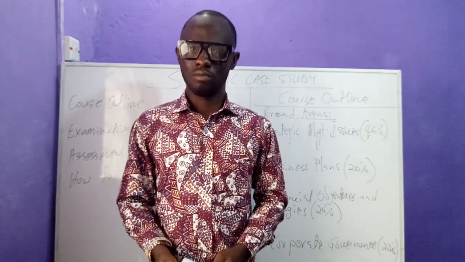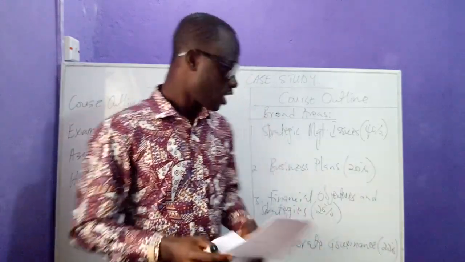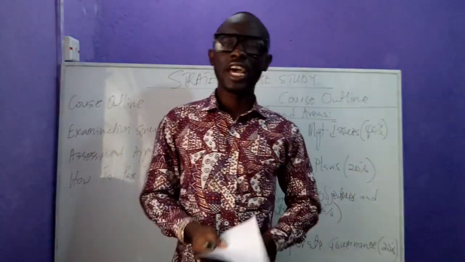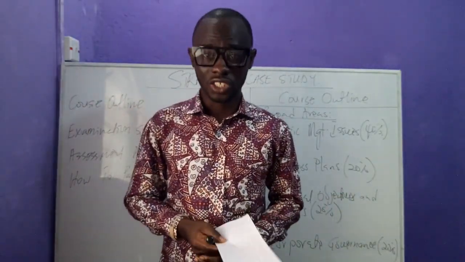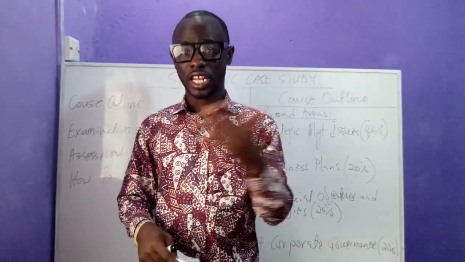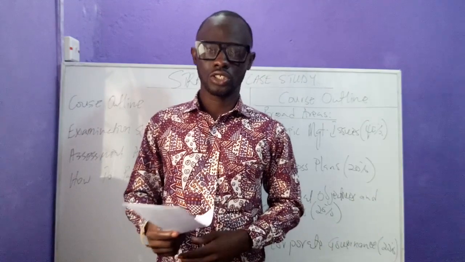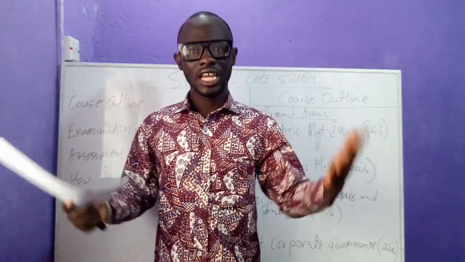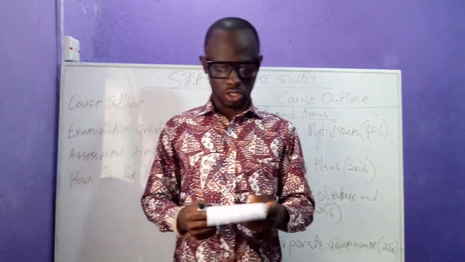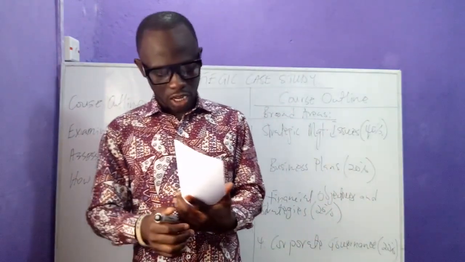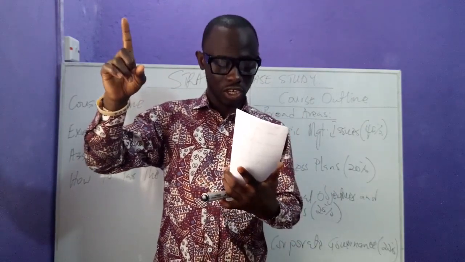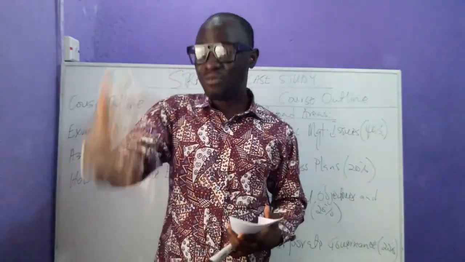Why did I say that? Because it's going to be easy. Financial objectives and strategies simply has to do with looking at the 4 financial management decisions that a financial manager or the chief finance officer, that is a CFO, helps businesses to make. Now, there are 4 major decisions that businesses make. So we're going to be looking at the financing decision.